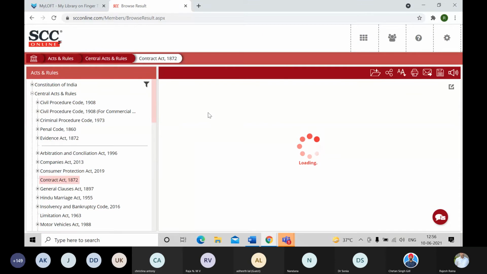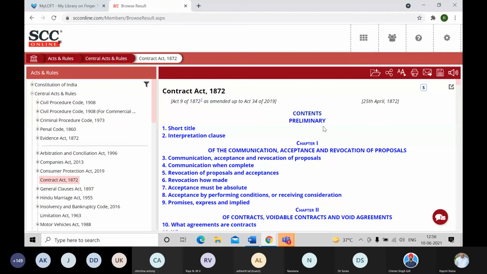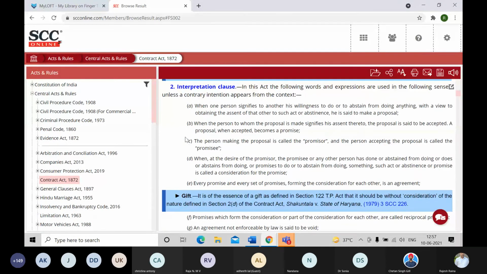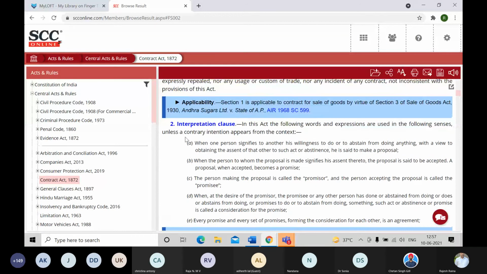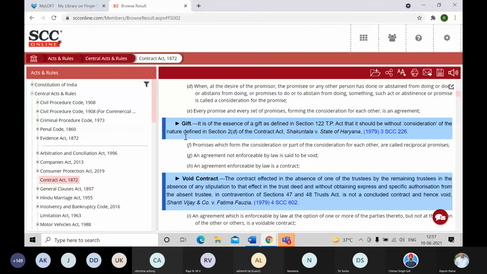Then this Bare Act will appear here in the second column. From here, I can use the print or mail or save option, and the entire act will be mailed, saved or printed. Now coming to the act itself, say I'm at section 2, and here this topic, gift, is highlighted. It's basically an insertion done by our editorial team, in the form of a commentary as well as the important citation on gift. That's also embedded over here.